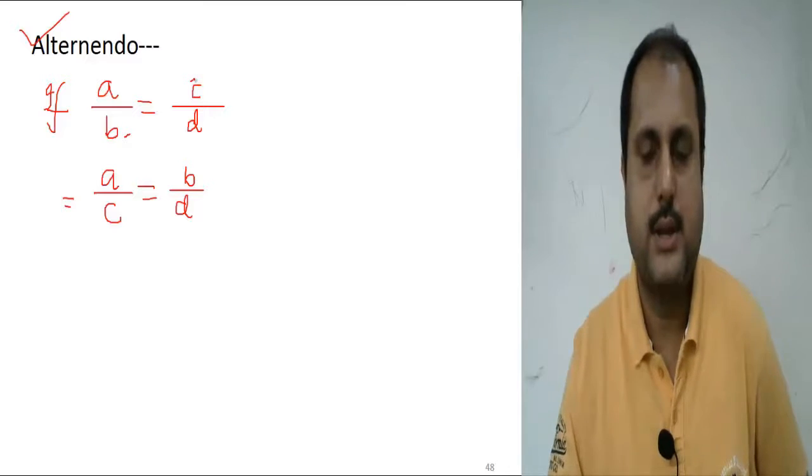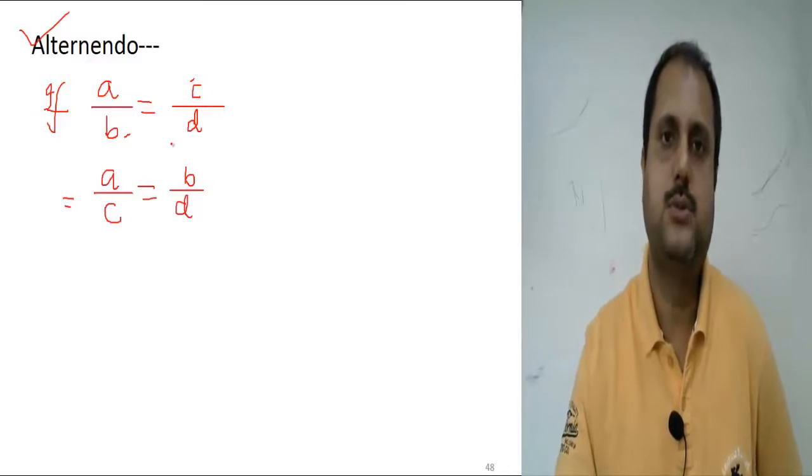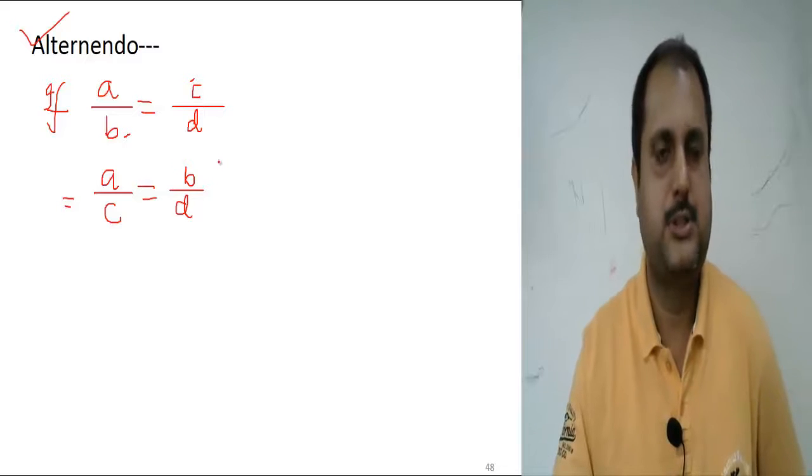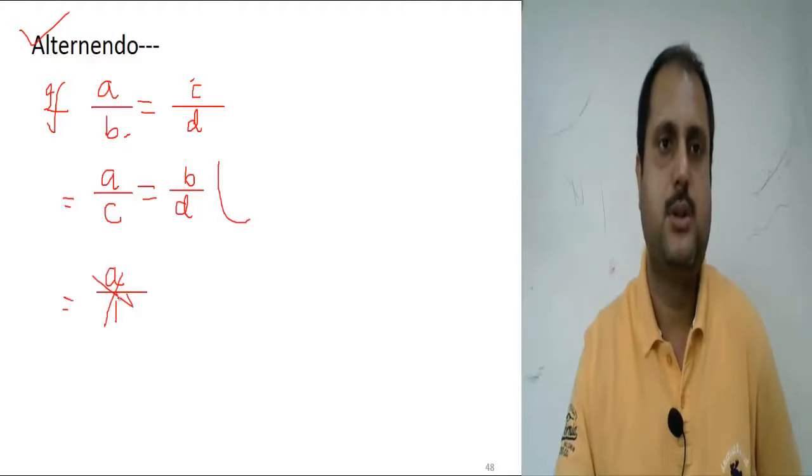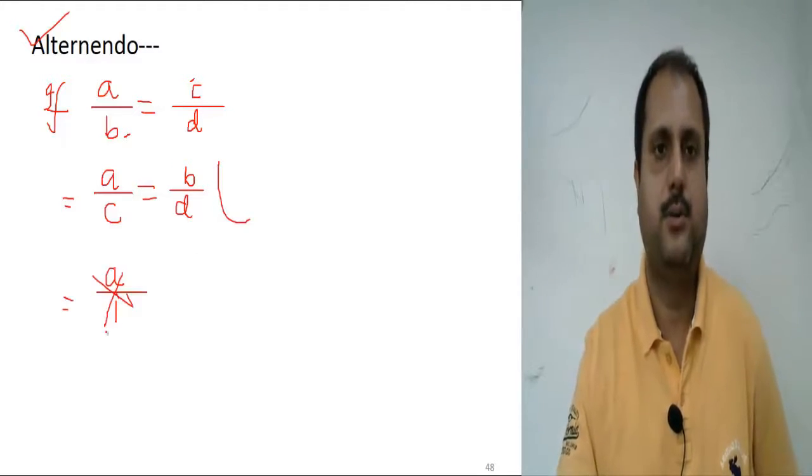Although we have exchanged the two terms, the values remain the same. So it is called the law of alternando.